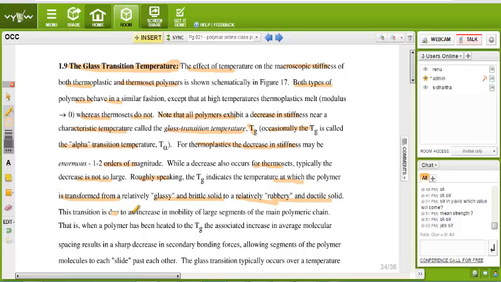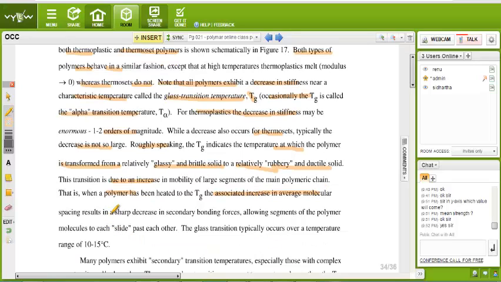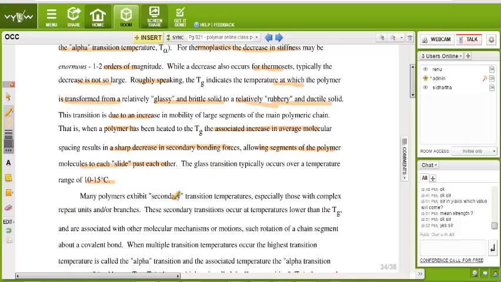This transition is due to an increase of mobility of large segments of the main polymer chain. That is, when a polymer is heated to the Tg, the associated increase in average molecular spacing results in a sharp decrease in secondary bonding force, allowing segments of polymer molecules to slide past each other. The glass transition typically occurs over a temperature range of 10 to 15 degrees centigrade. Many polymers exhibit secondary transition temperatures, especially those with complex repeat units and branches.